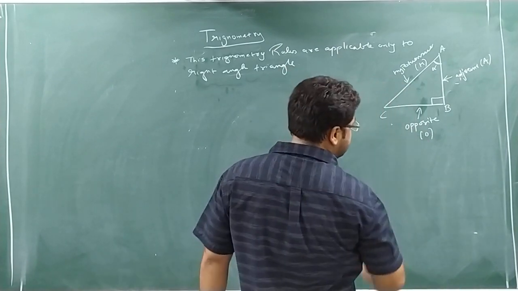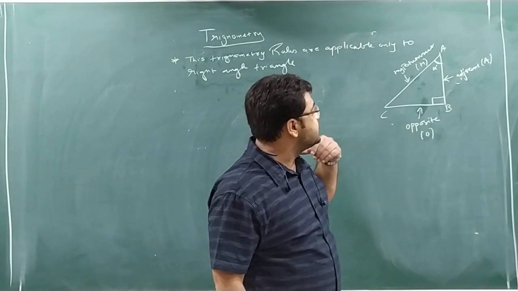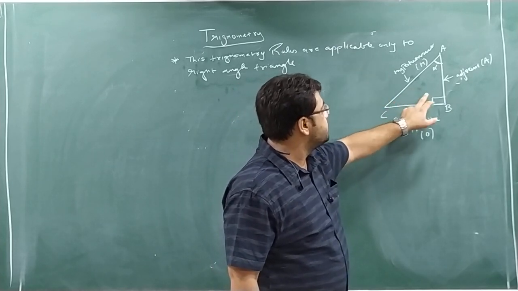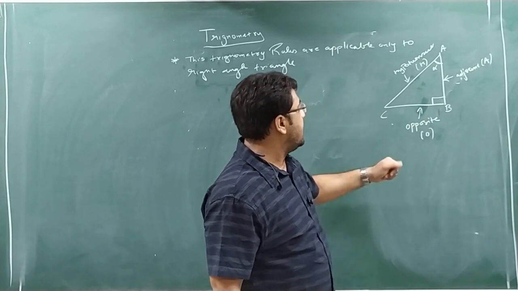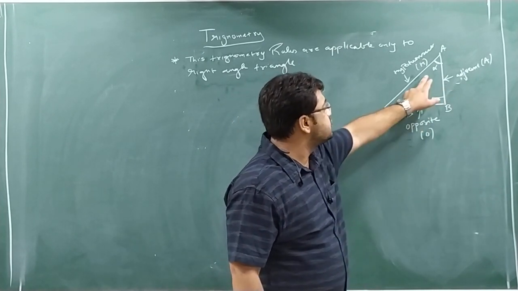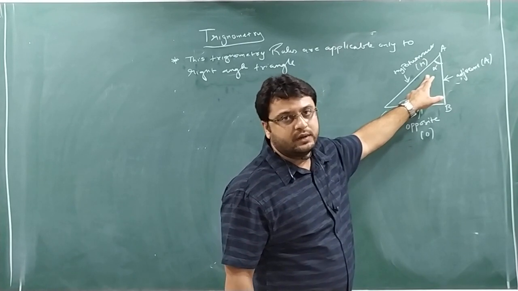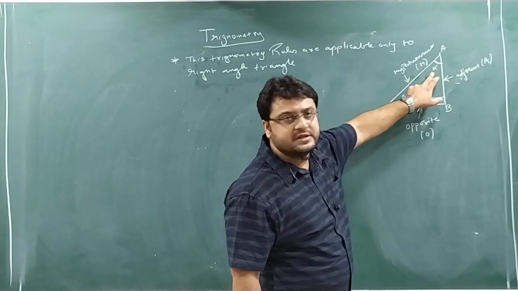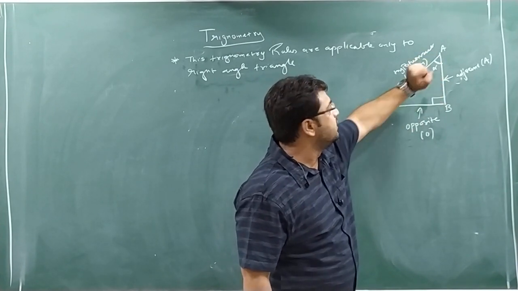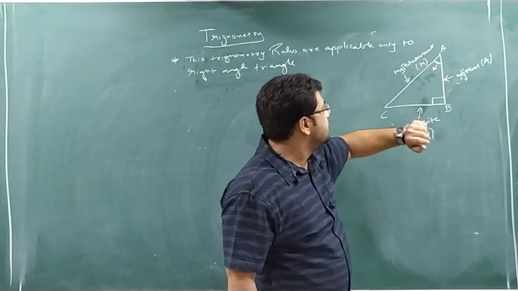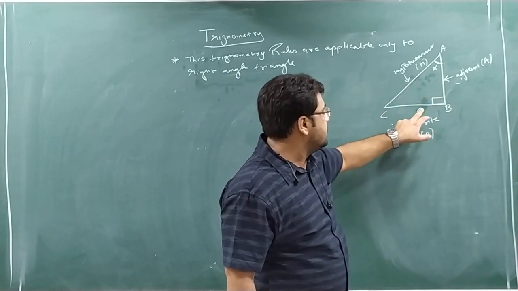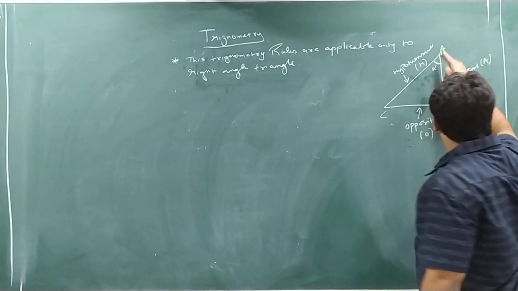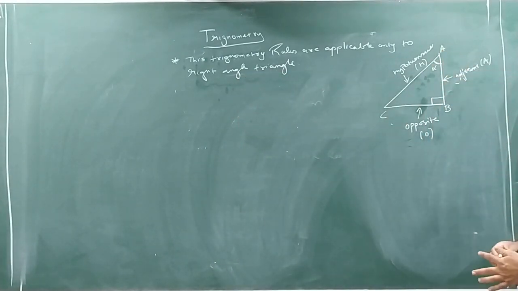Why did I get this opposite side? See here, how I am deciding. This hypotenuse is compulsorily fixed. The line opposite to the right angle will be the hypotenuse. How to decide the opposite side and the adjacent side? It is based on the angle, where the reference angle is given. We will understand in detail in the chapter. But just now, see, this is the reference angle. So I am taking the angle A as reference, which I have given the name alpha. So the side opposite to the angle is known as the opposite side, and the side just next to the angle is known as the adjacent side.